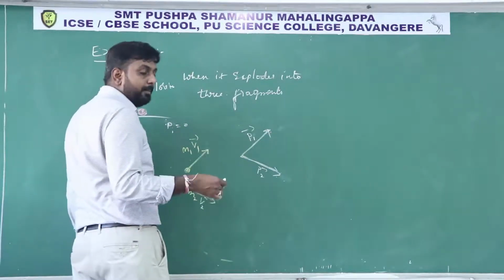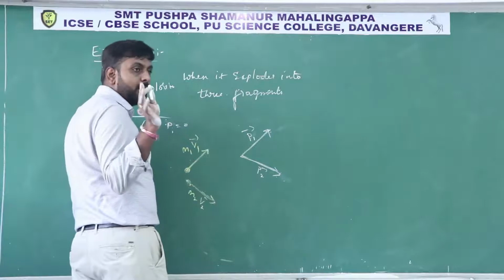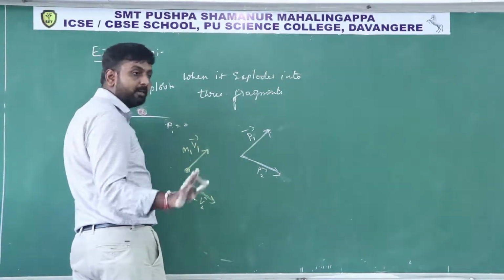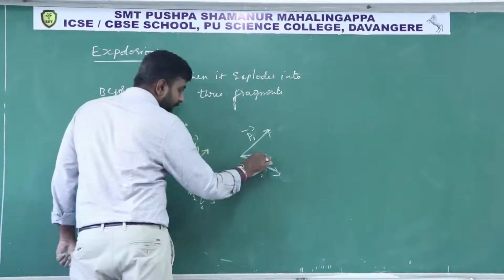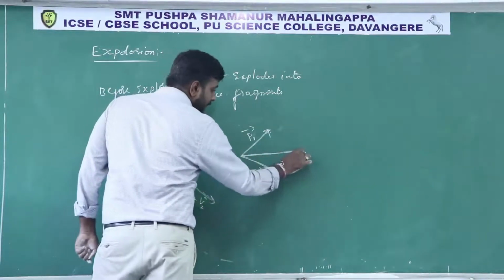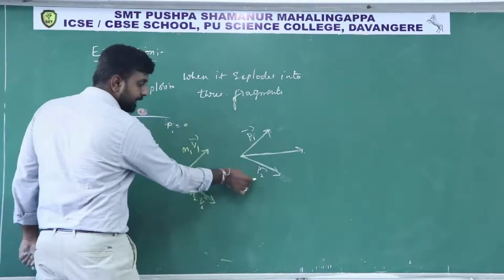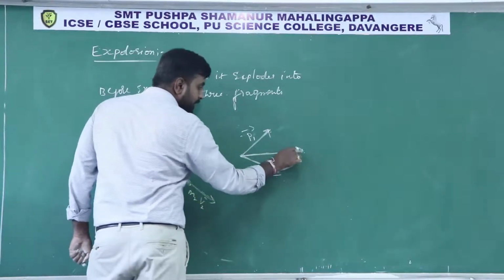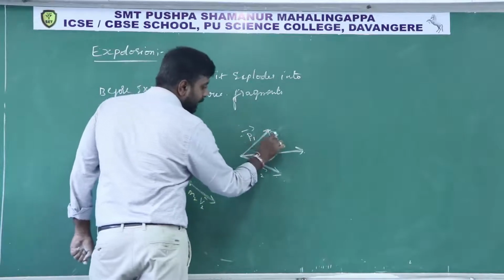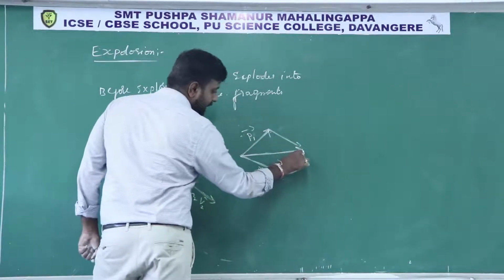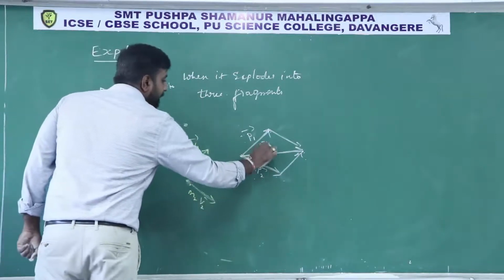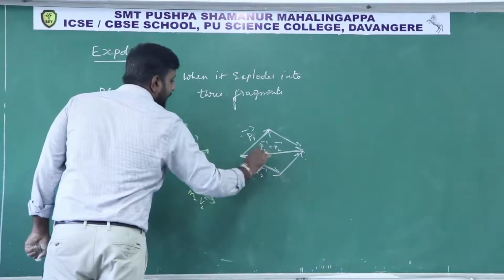You have to see the videos of the parallelogram law of vector addition in motion in a plane, then only you can understand. So from this point, this is the resultant of these two vectors, P1 and P2. So this vector is the P1 plus P2 vector.